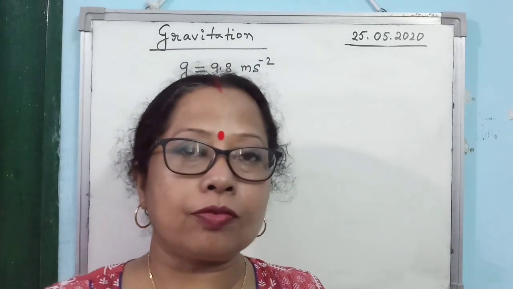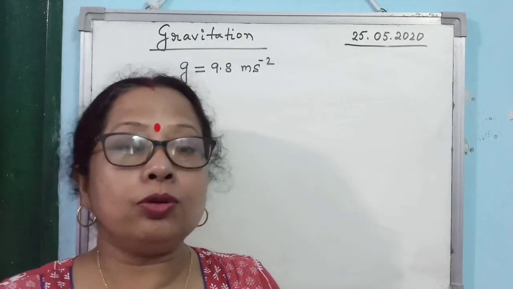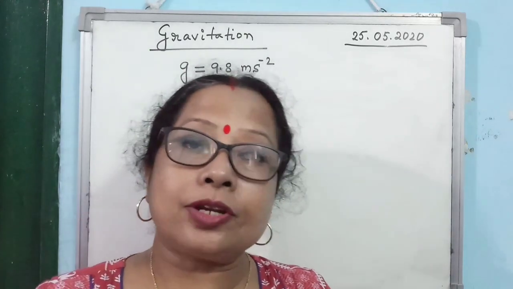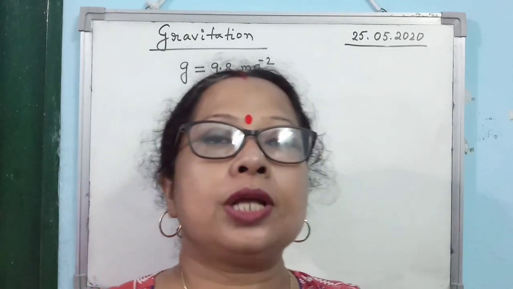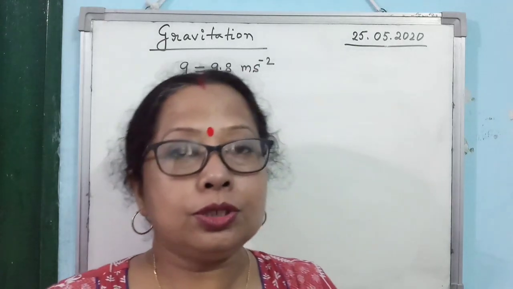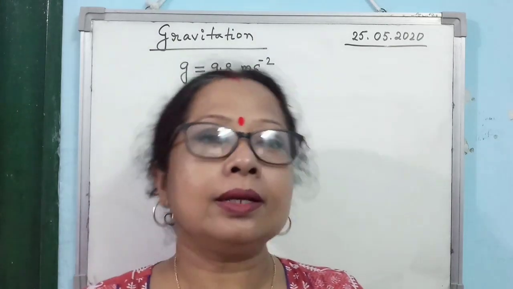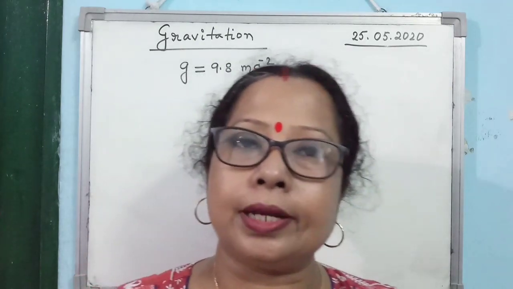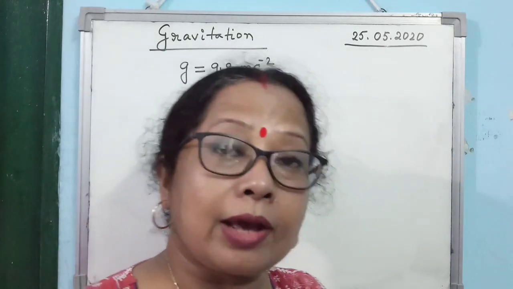So, the concept of gravitational force, Newton's law of gravitation. What is Newton's law of gravitation? I have not told the statement separately, so that's why I am telling it. Newton's law of gravitation says that any two bodies in the universe attract each other with a force which is directly proportional to the product of the masses of the two bodies and inversely proportional to the square of the distance between the two bodies, and the force acts along the line joining the centers of the two bodies. This is the statement of Newton's law of gravitation.